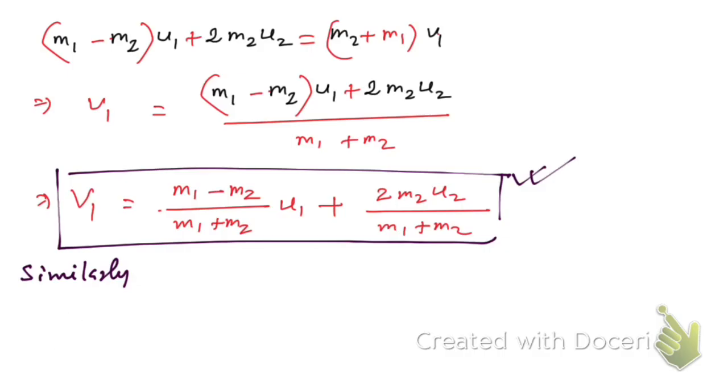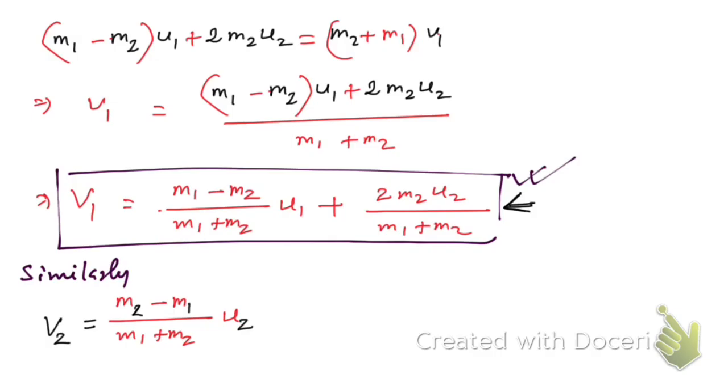So now you see how to find that v2. Let me show you. If you don't want to repeat the steps, observe this pattern: if you want to find v2, just replace m2 by m1 and m1 by m2. Let me copy this down. Replace this u1 by u2, and here m2 by m1, then m1 by m2.